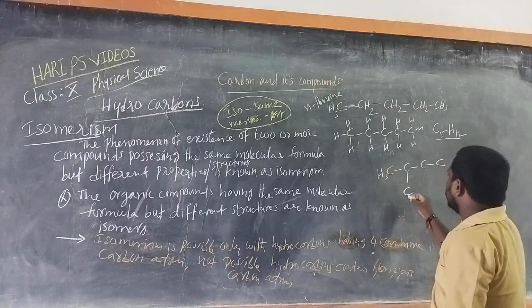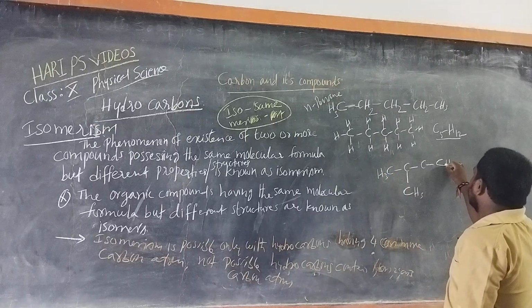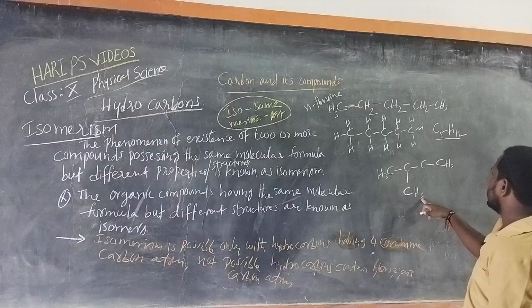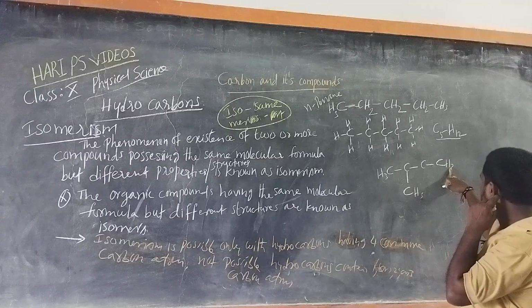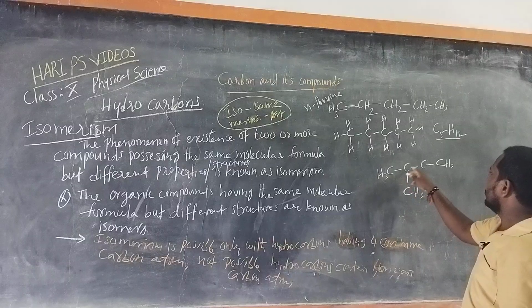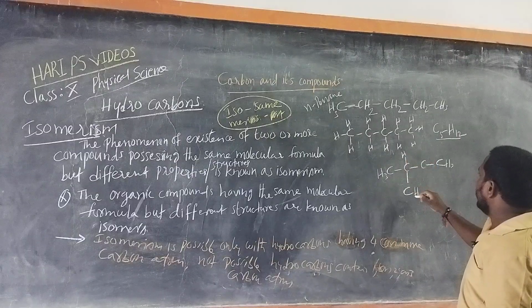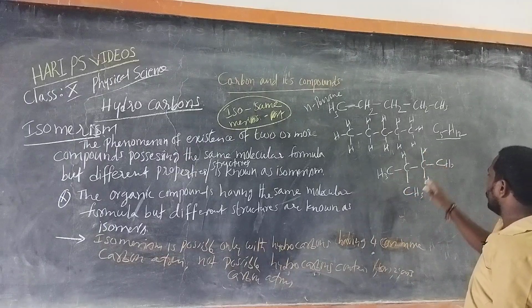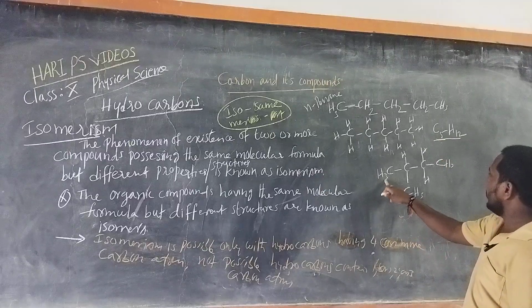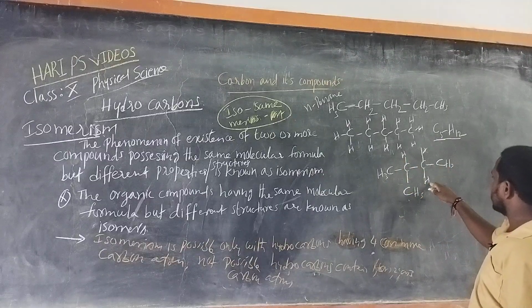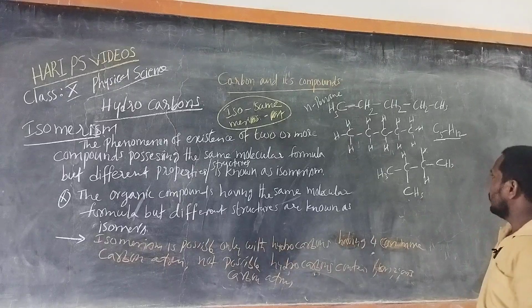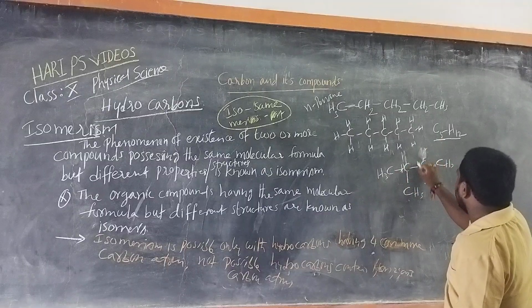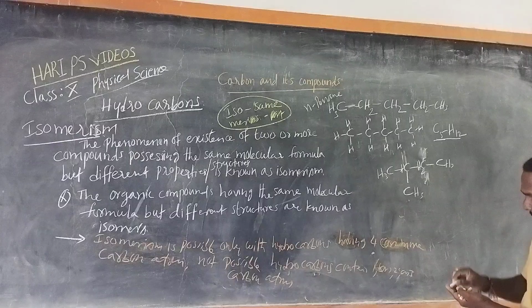Right. CH3, CH3, CH3. Then the hydrogens: 3, 9, 6 plus 9, then 12. There are 5 carbons and 12 hydrogens, so C5H12. Let us write the structure diagonally.